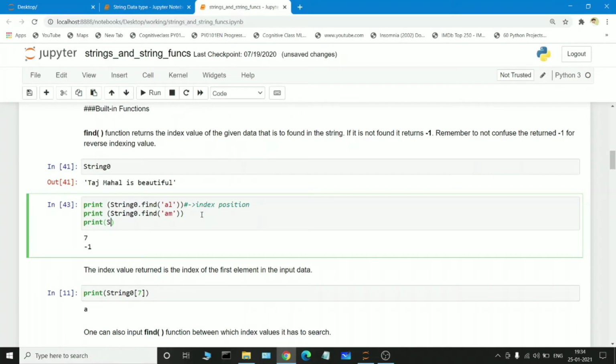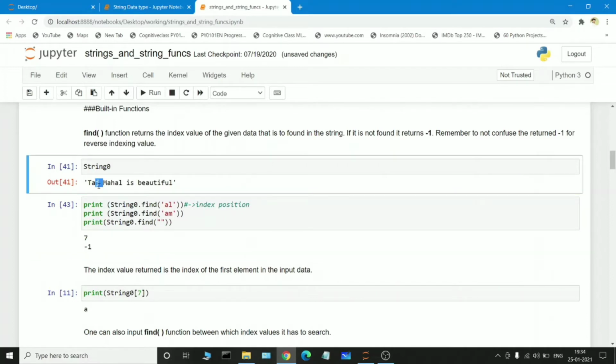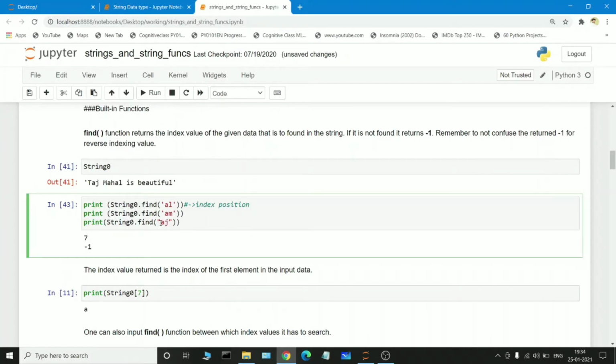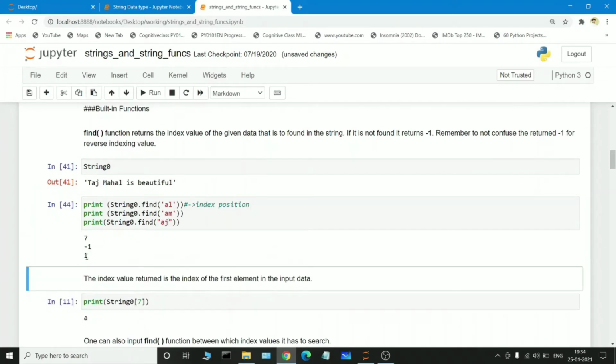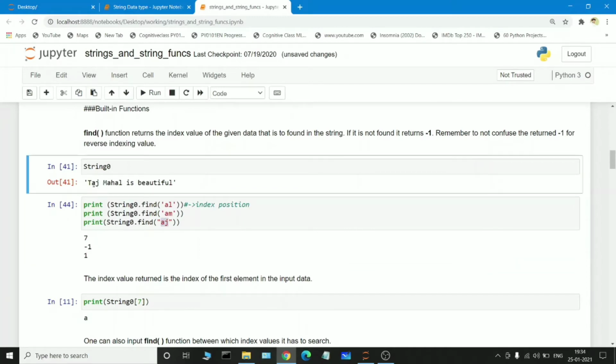Suppose we are finding the keyword AJ. We are passing this AJ. See, if you execute it, 1 will be printed because the A in the keyword AJ is holding the first index position, 0 and 1. In the AJ keyword, the A is holding the first index position. So it is printing 1.